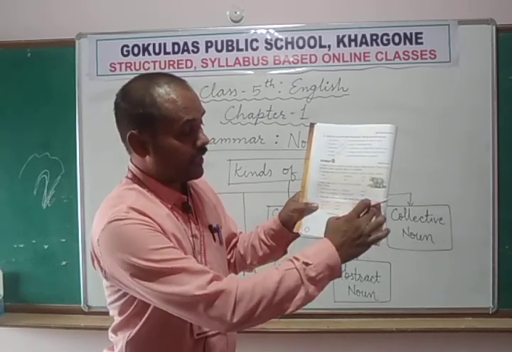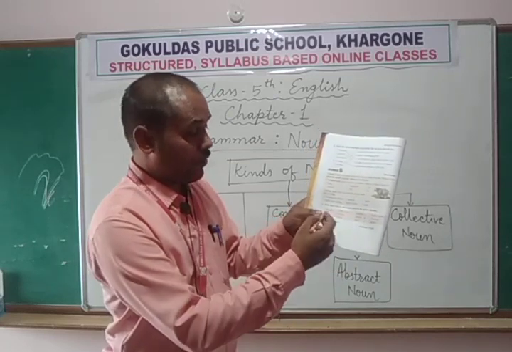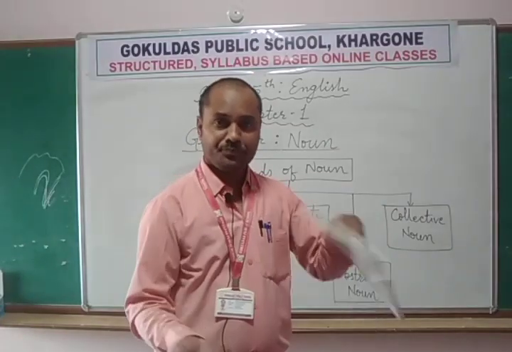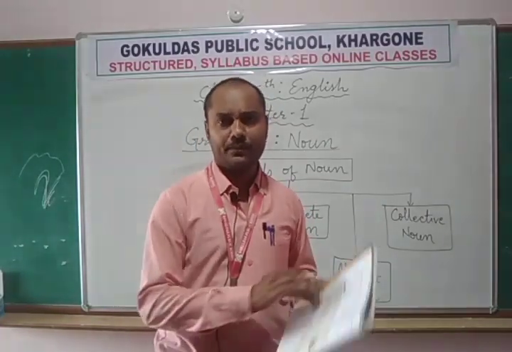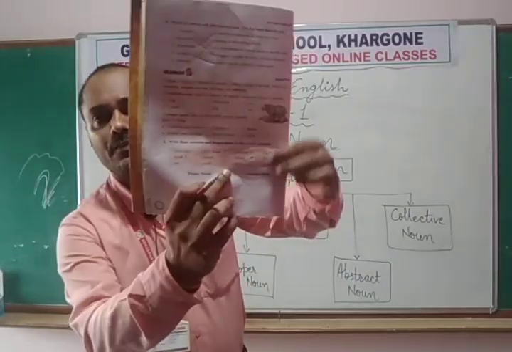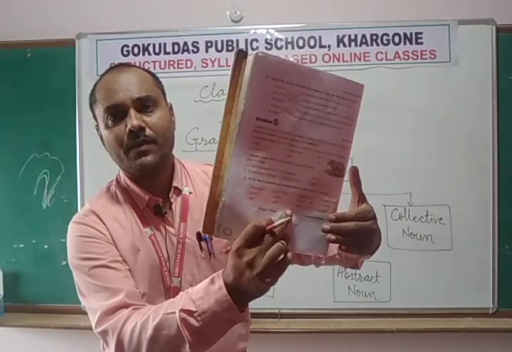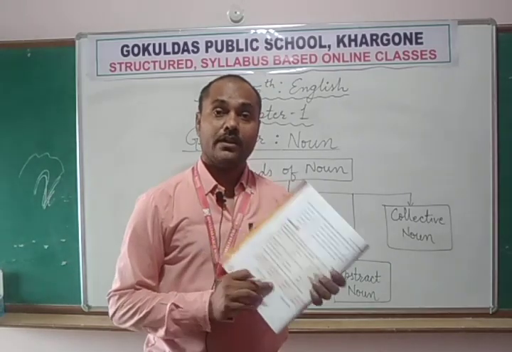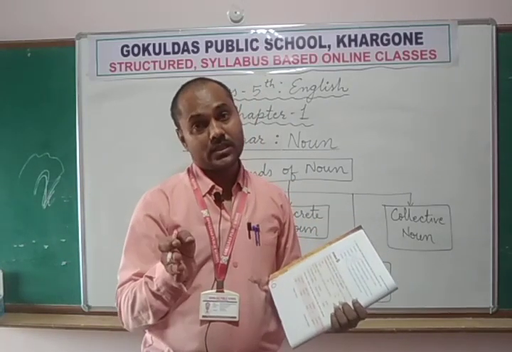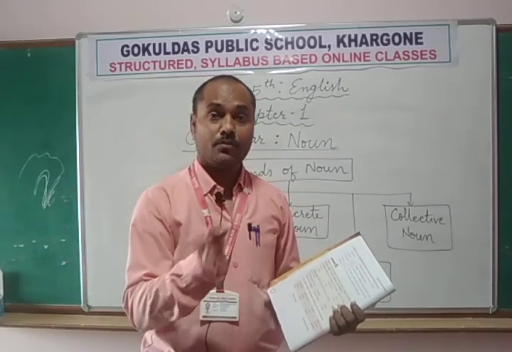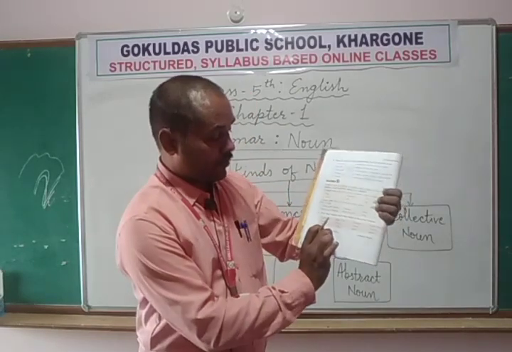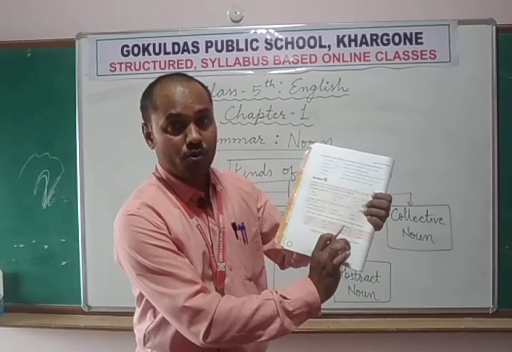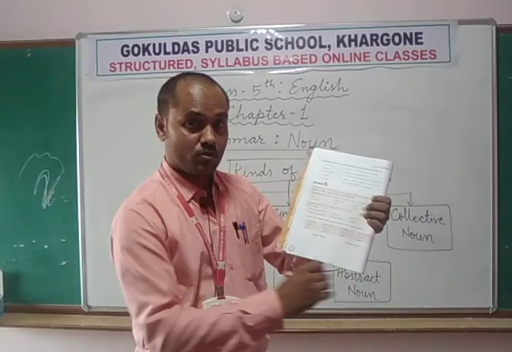Now we have been given 12 nouns and they are mixed up. They are randomly put there in the box. Half of them are common nouns and half of them are proper nouns. Now we need to find out which is a common name and which is a proper name. Proper nouns should go in this column and common nouns should go in that column. Okay, so let's do it.